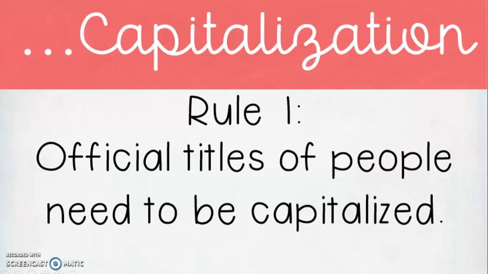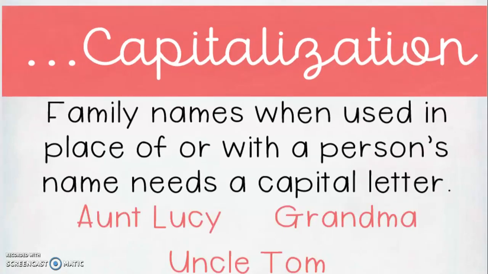Hi boys and girls, today we're going to review our capitalization and punctuation rules, so if you'll follow along with me on the screen. Our first rule says that official titles of people need to be capitalized. Family names, when they're used in place of or with a person's name, need to be capitalized. So if I were to say, today I went to the store with Grandma, I'm using Grandma as her name. And so because of that, Grandma should be capitalized.